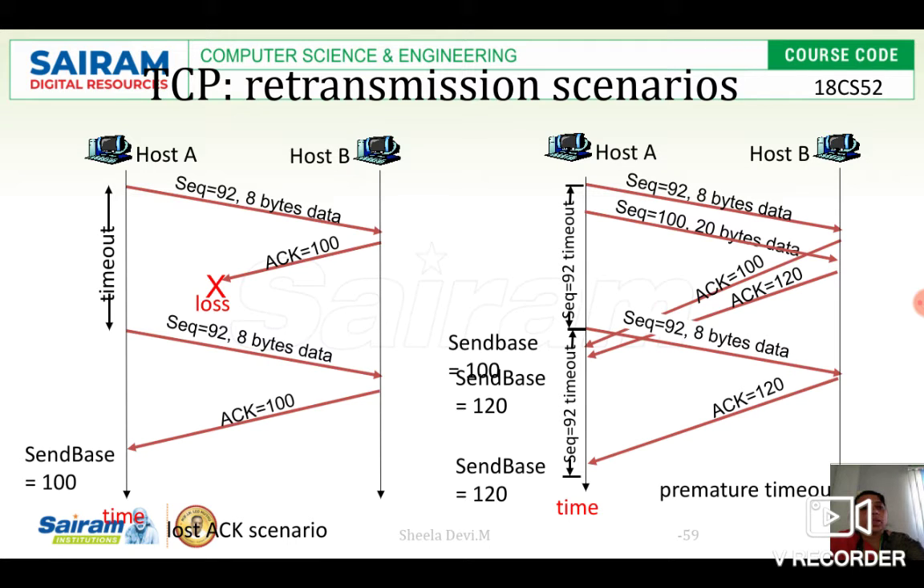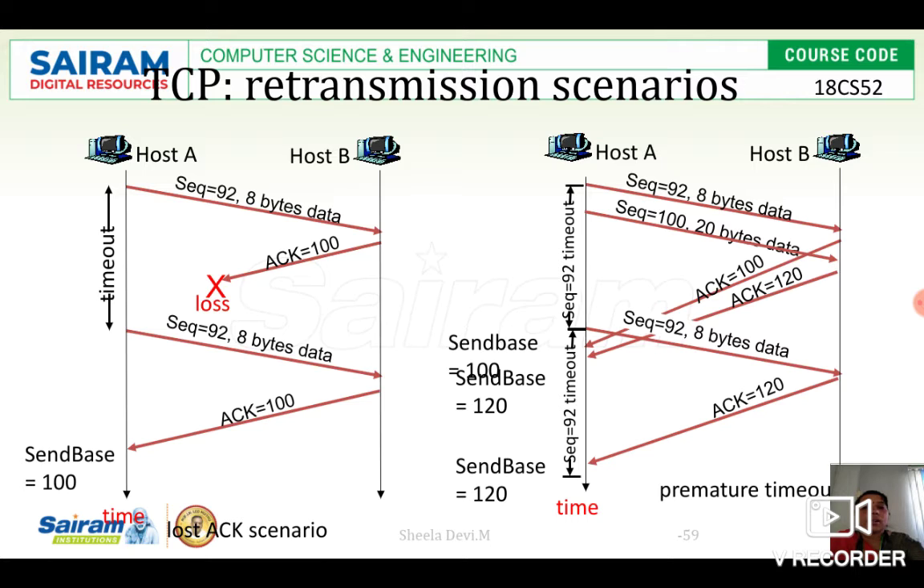First, host B gets the data, that is 8 bytes of data, and gives the acknowledgement as 100, because 100 is the next data it is expecting. Next, immediately it gets the next 20 bytes. The next expected data will be the sequence number plus length, so it gives acknowledgement equal to 120.